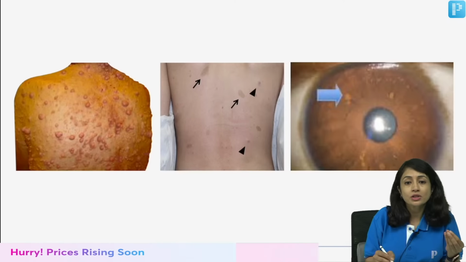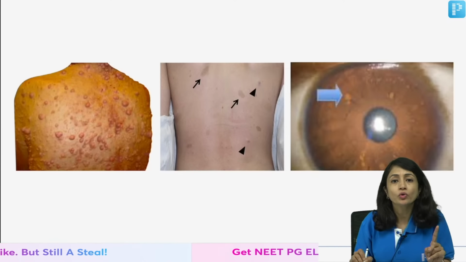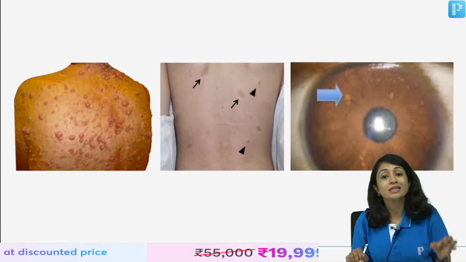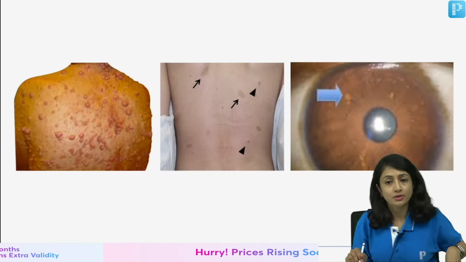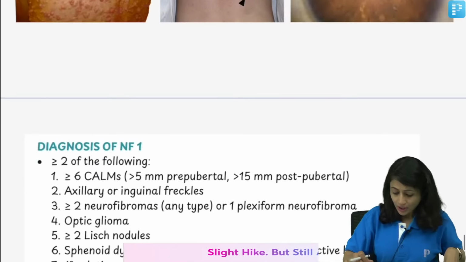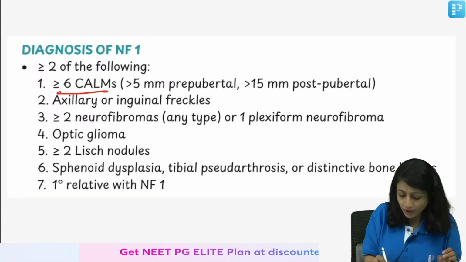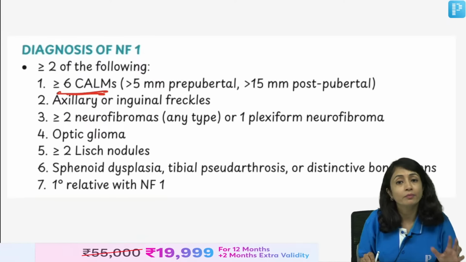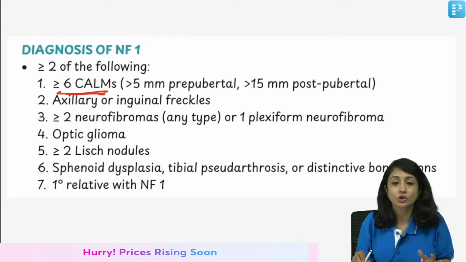So, here you see multiple neurofibromas, you see cafe au lait macules. Remember, cafe au lait macules can also be seen in tuberous sclerosis and a lot of other genodermatoses. So, it is the number and size of CAMs which comes into the criteria of neurofibromatosis, right, which we will just discuss. And these are optic gliomas that you see, right. So, this is the diagnosis of NF1, and you should know that you should have 6 or more CAMs, which should be of size more than 5 mm in prepubertal and more than 15 mm in postpubertal individuals. So, this is important.